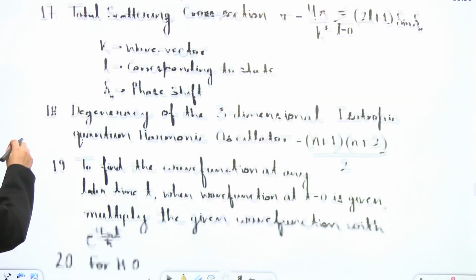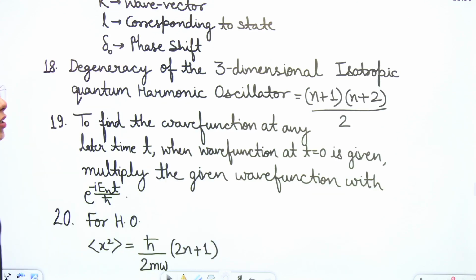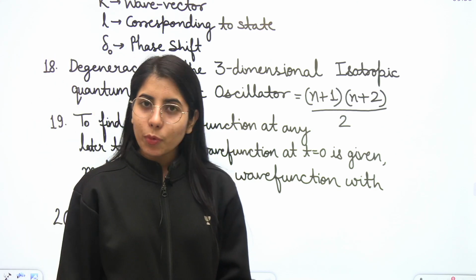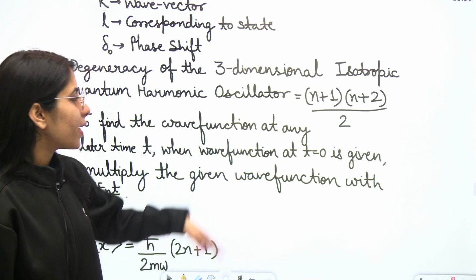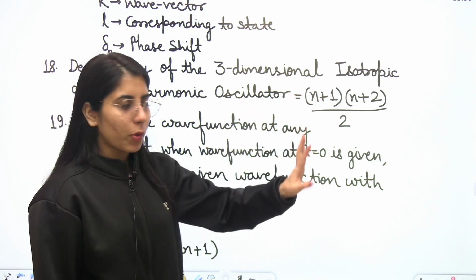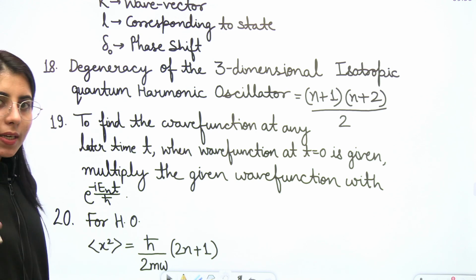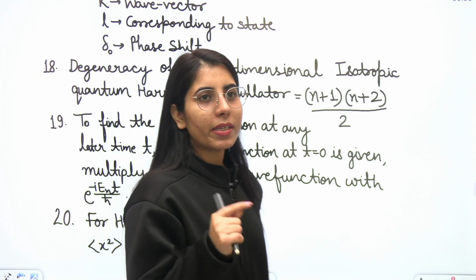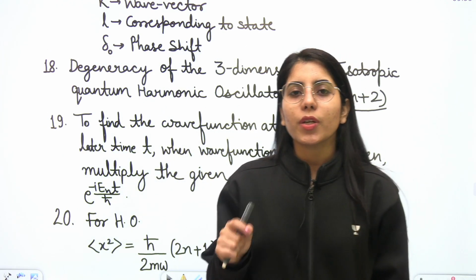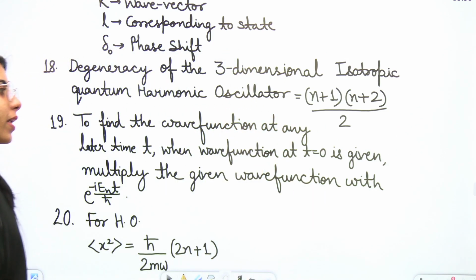Next point, the degeneracy formula for the 3D isotropic harmonic oscillator. That is n plus 1 into n plus 2 upon 2. Clear? For whatever state you want to find the degeneracy for the 3D isotropic quantum harmonic oscillator, you can use this formula and get your final answer.